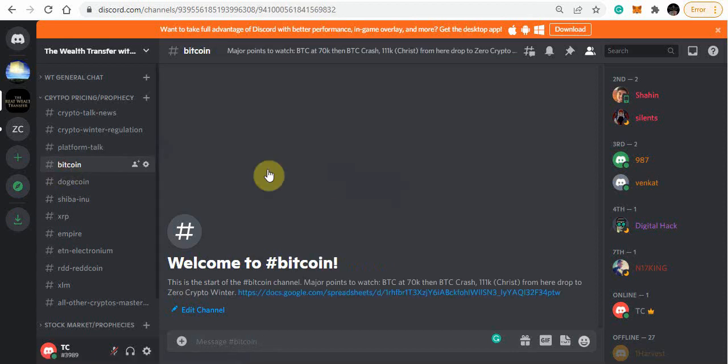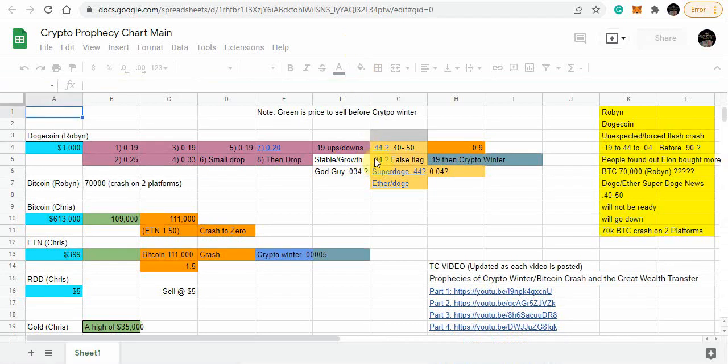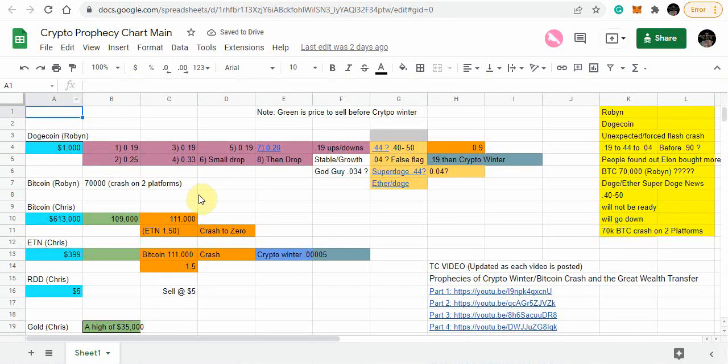And then you see here I have Bitcoin. Under Bitcoin, and you're going to see a lot of this with some of the other prophecies in the crypto section, when you go there, there's a Google document link you can click on. It's going to take you to the crypto prophecy main chart where you see where Bitcoin is listed and at what price it's going to crash to zero. Right? Because that's the most important thing right now.